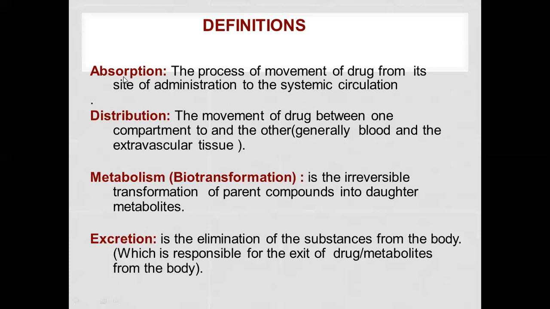So these are the different factors that affect absorption, depending upon dosage form related factors like its manufacturing processes.